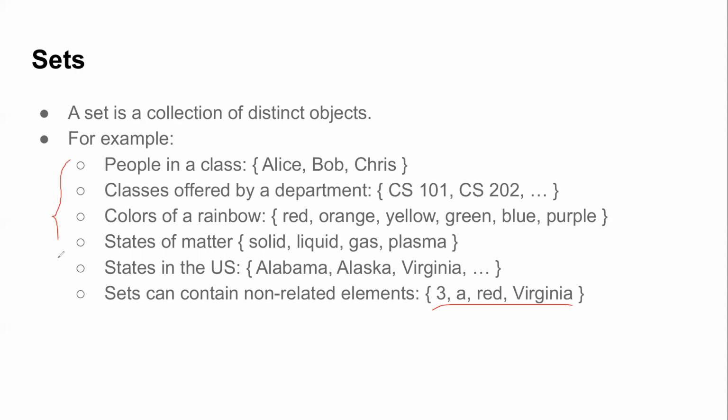Basically all five of them, because all five, if you remember, have some common thing in them, right? It's a class, it's courses, it's colors, it's states in the US. All of them have some common connection. That connection is what will be the fundamental of your set builder form. But if you look at the last example, there's no way you can define it. So in general, that's why a lot of books, when they define a set, say a collection of related objects, because the word related gives you a basis for writing them in terms of a common property.